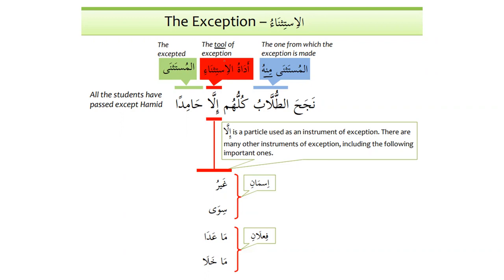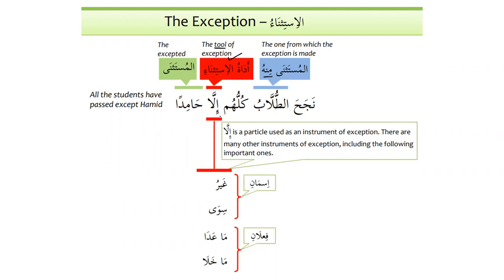So the tool comes in the middle. The thing or the person or whatever comes before it is called al-mustathna minhu. And whatever comes after that will be al-mustathna. So the one from which something has been accepted, then we have the tool of exception, and then we have the accepted. Let's look at the example.